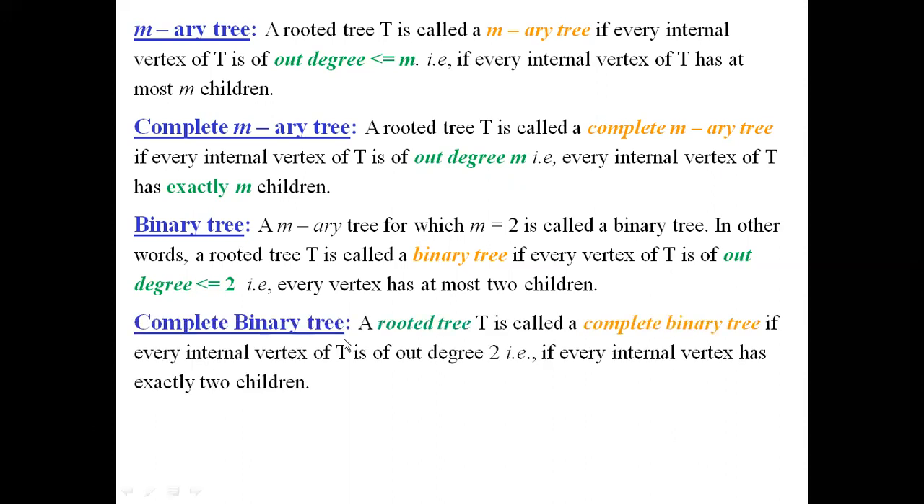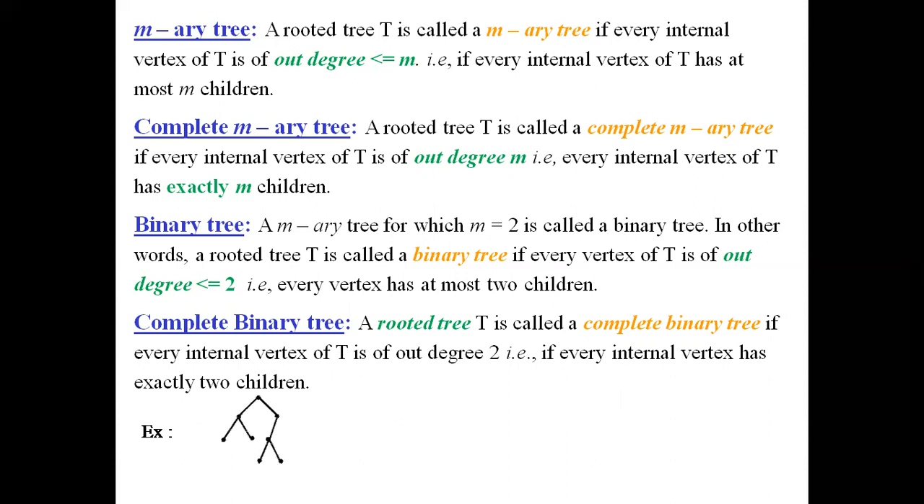Then we have the complete binary tree. We have the definition for a complete MRA tree, and the same definition taking exactly M equal to 2 gives us the complete binary tree. A rooted tree is said to be a complete binary tree if every internal vertex of T is of out degree exactly equal to 2, or every internal vertex has exactly 2 children. Every internal vertex should have exactly 2 children to say it is a complete binary tree.